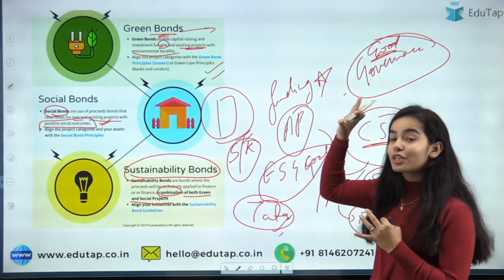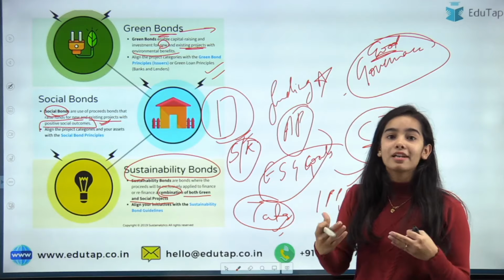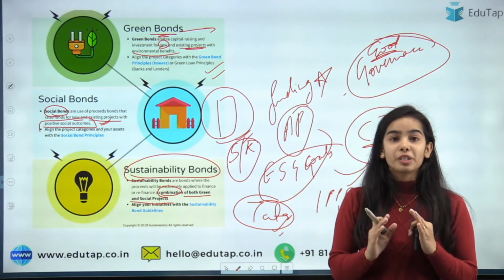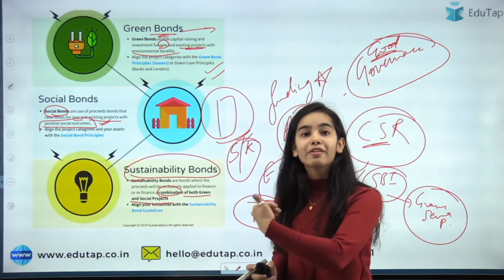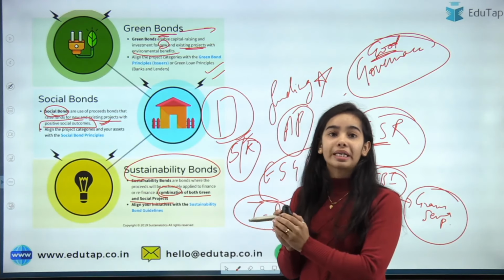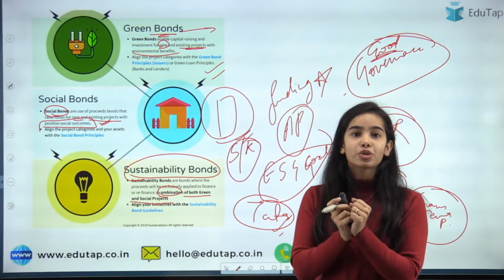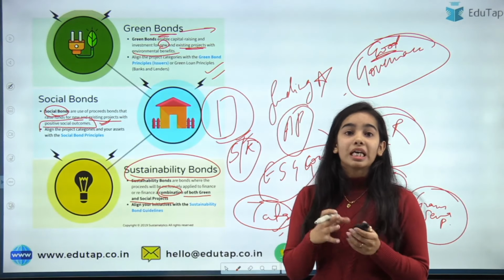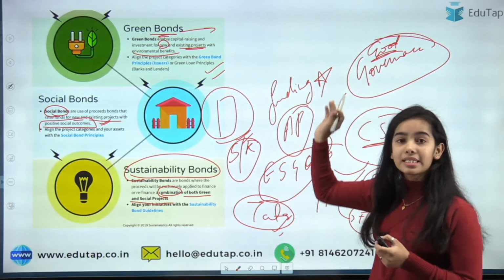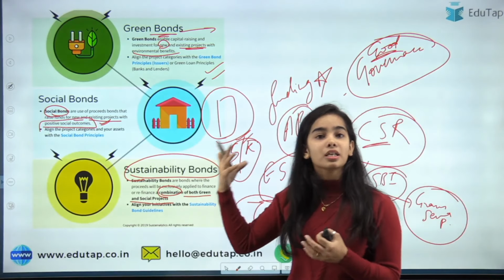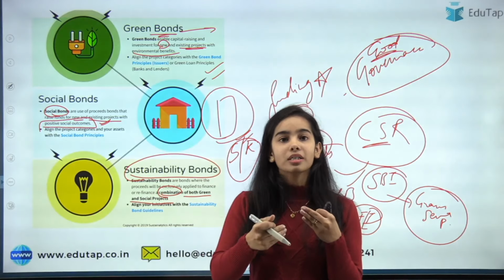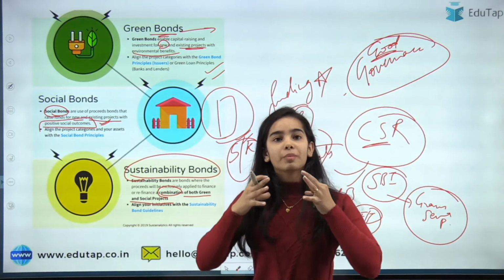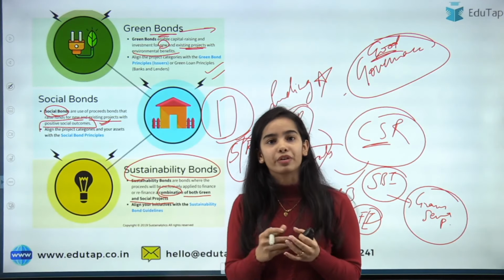So you can understand that the good governance will come itself when the mindset of the people changes towards the society, towards the environment, that okay, the environment should be protected and the society should be protected, it should be made equal. So then the good governance will come, because the companies will try to work for the mindset of ours, okay, for the benefit of ours when we want the benefit.